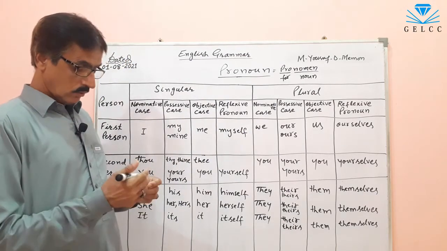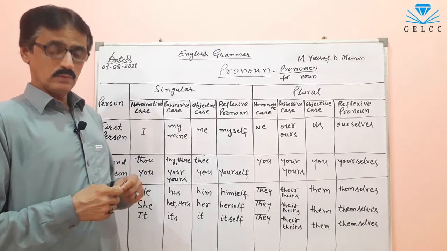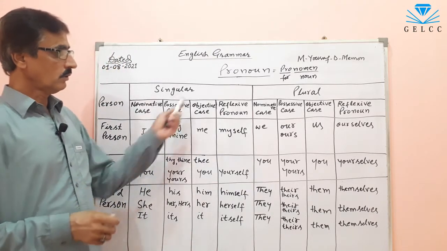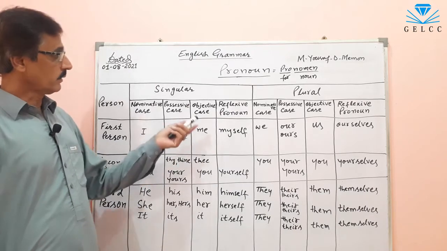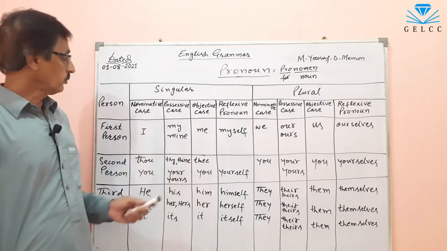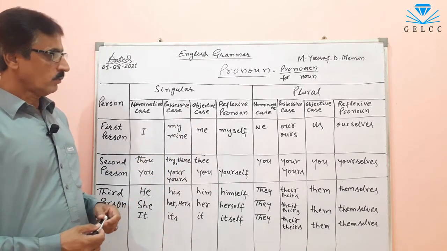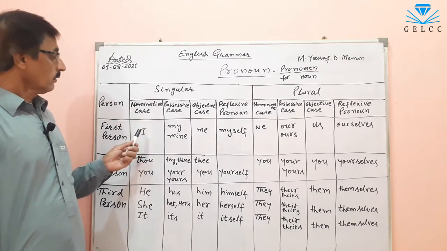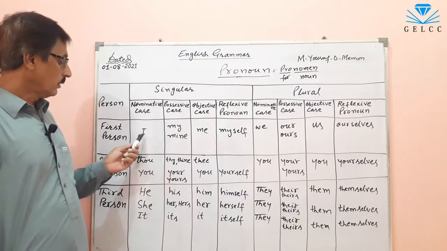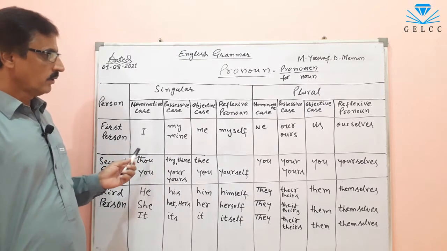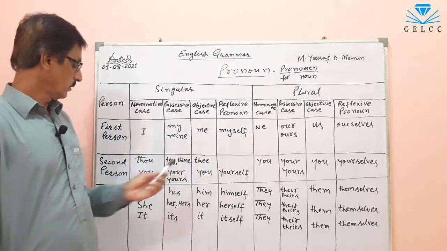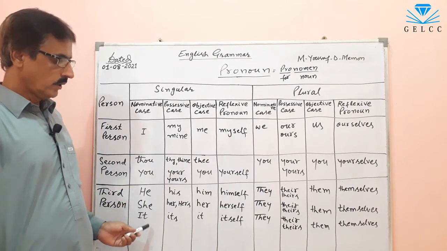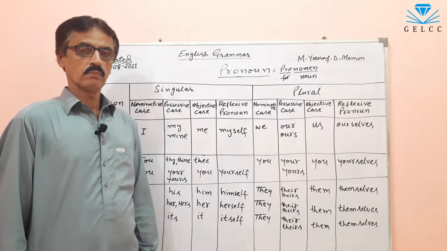Now, which words are pronouns? I have prepared a table here, so look at it very carefully. The pronouns are I, we, you, he, she, it, they.